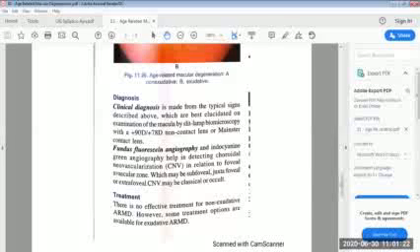Then the treatment of ARMD. There is no effective treatment for non-exudative ARMD. However, some treatment options are available for exudative ARMD.